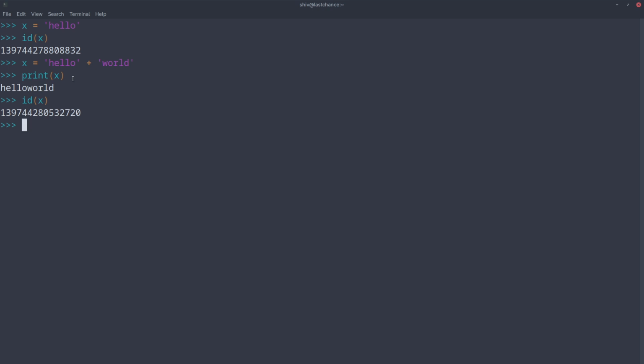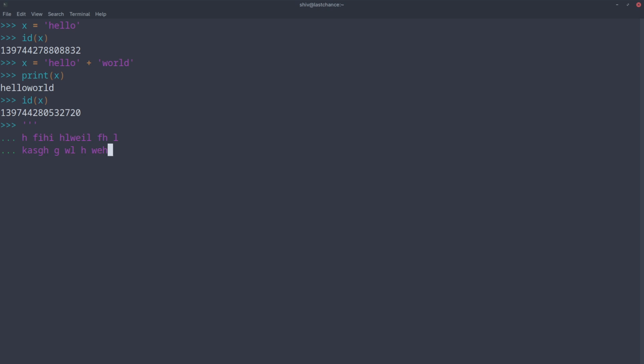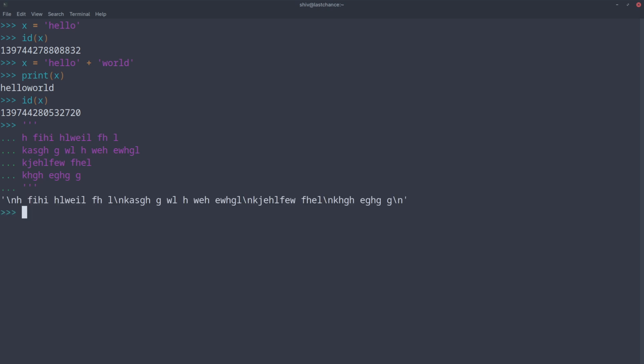Now there is a third type of string which is called a doc string, that comes with triple quotes, and so you type it multi-line. Okay, it is multi-line, and then you end it with triple quotes. So you see the entire string has come as that, and this backslash n signifies the carriage return, not carriage return, line feed. Not really line feed, it is CRLF. So it is line feed. Yeah, it is line feed. Okay, because carriage return is backslash r and backslash n is line feed. So backslash n characters have come in the string.